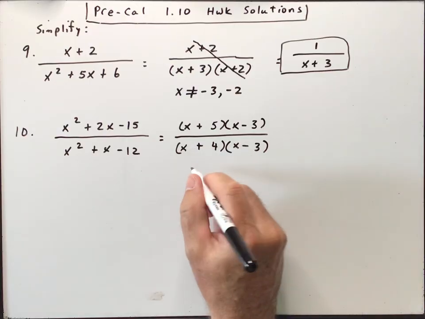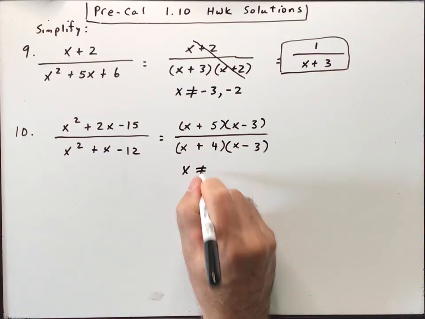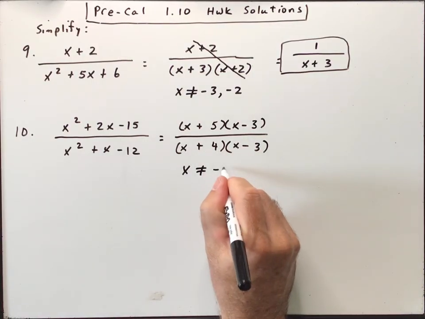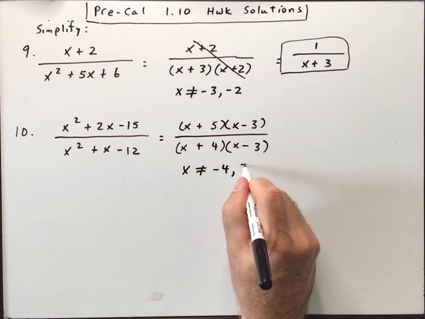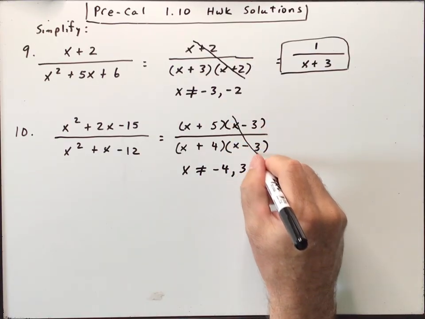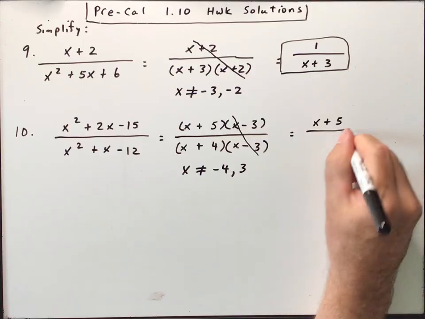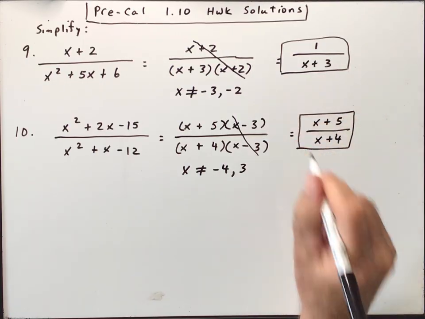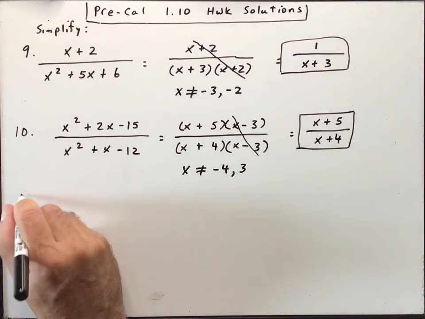So I've got two values that x can't be, or it makes the denominator 0. -4, because -4 plus 4 is 0. And then positive 3, because 3 minus 3 is 0. So you got to put those in. Then we can cancel out the x minus 3, and we have x plus 5 over x plus 4. All right, that's cool. Only 2 more to go.